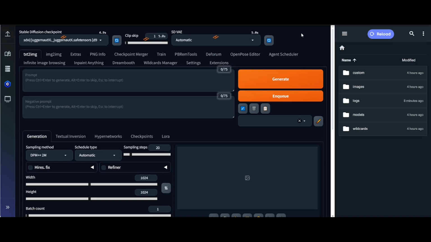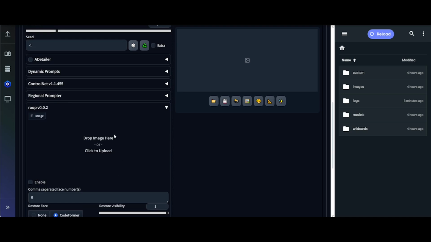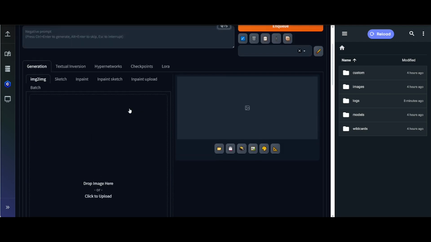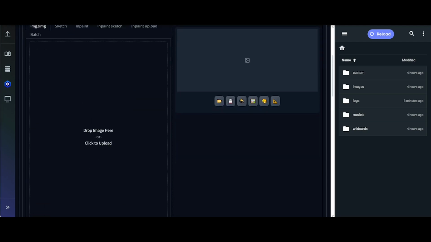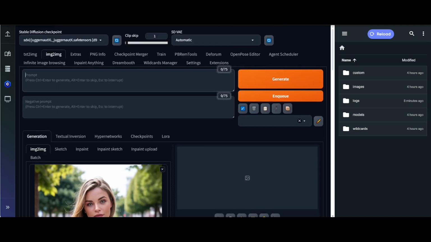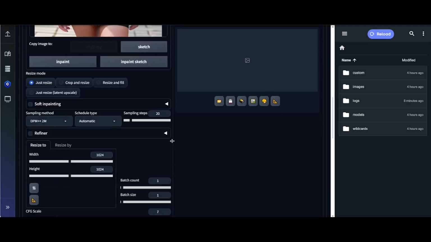Install this extension and click apply and quit. It's now appearing in our interface, it was not available before. It will ensure a high quality face swap. Drop the image of the face that we produced before in TensorArt. Click enable, don't forget this, and we are in the image to image generation section of Automatic 1111. Drop the second image of the case that you want to make in a better quality. Put in your prompt and check again the AI model. Now we go to settings.